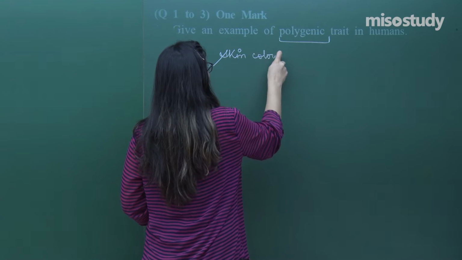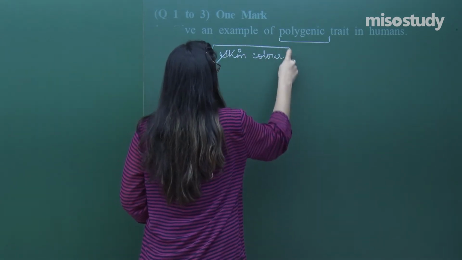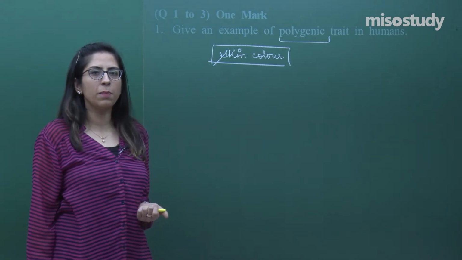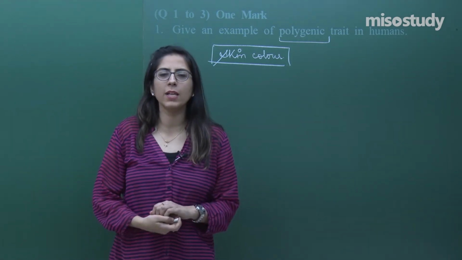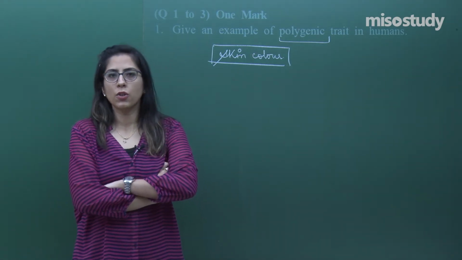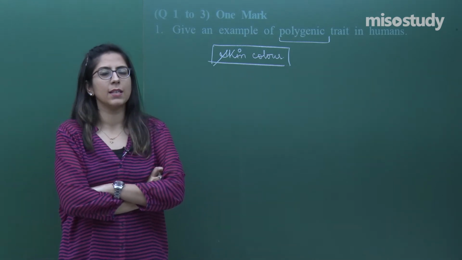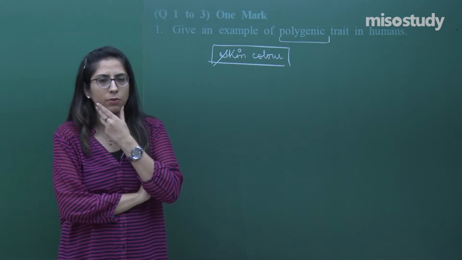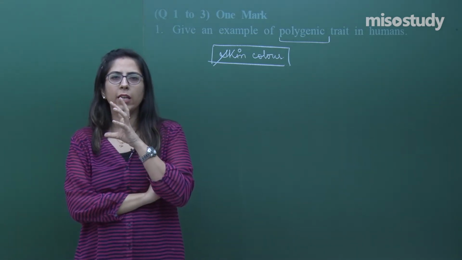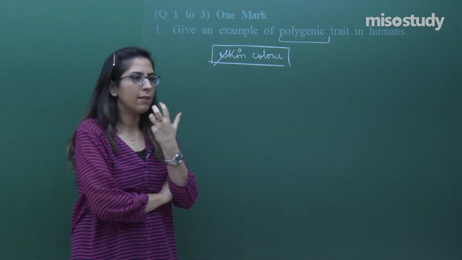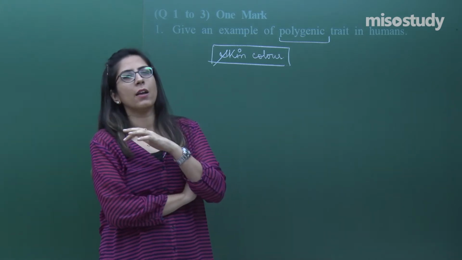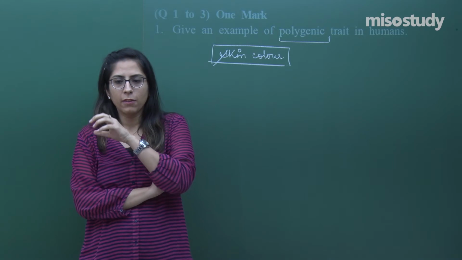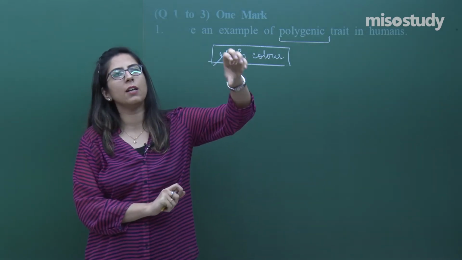Skin color, in the case of human beings, is controlled by many genes. That's why it is polygenic inheritance. To talk about the same in detail, when we see so many individuals around you, some are fair in complexion, some are very dark in complexion, and there are so many intermediate colors present.